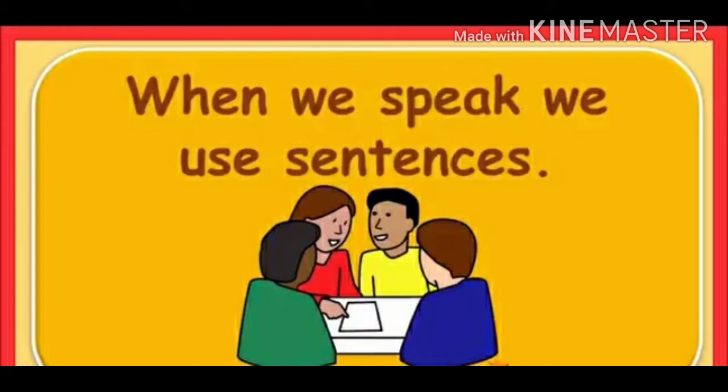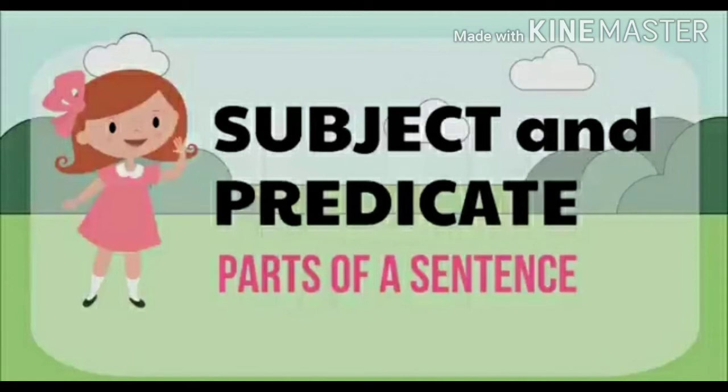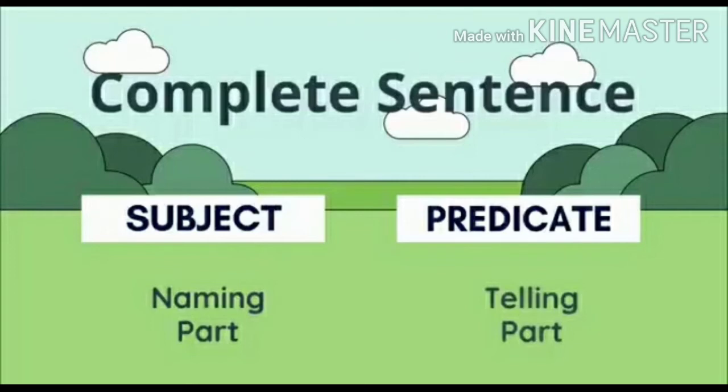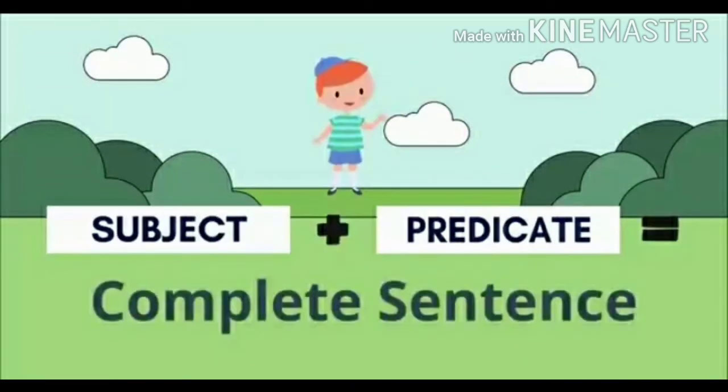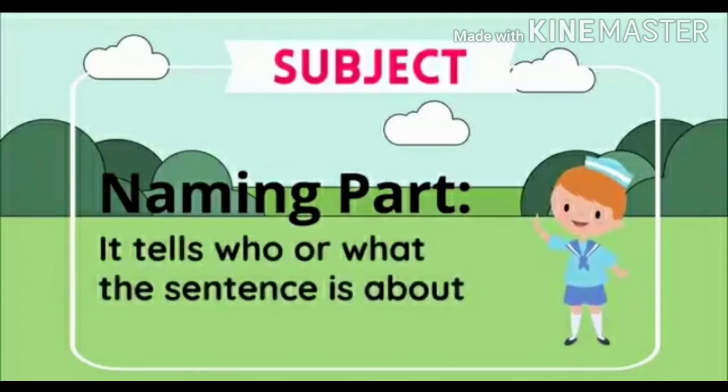So when we speak, we make use of sentences. And a sentence is divided into two parts, that is the subject and the predicate. Subject means the naming part. Predicate is the telling part. So the subject plus the predicate only, we get the complete sentence. So what is this naming part? The naming part tells who or what the sentence is about, whom we are talking about.